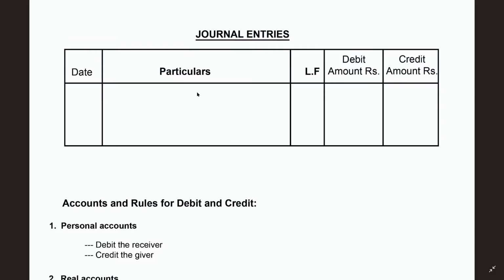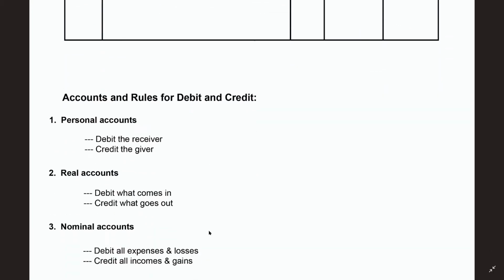Journal entries proforma: Date, Particulars, LF, Debit amount rupees, Credit amount rupees. Before writing journal entries, you must know the rules which you had already learnt in your first year syllabus. Accounts are divided into three types: personal accounts, real accounts, and nominal accounts.